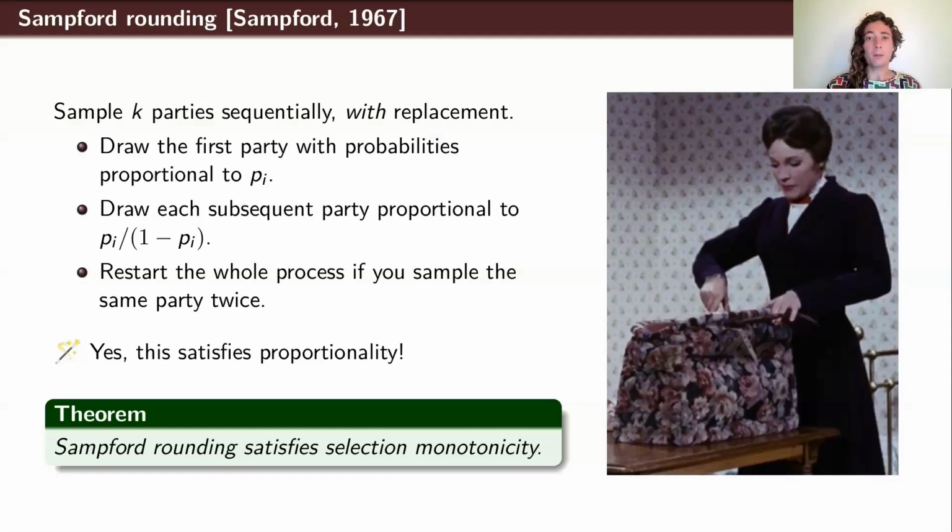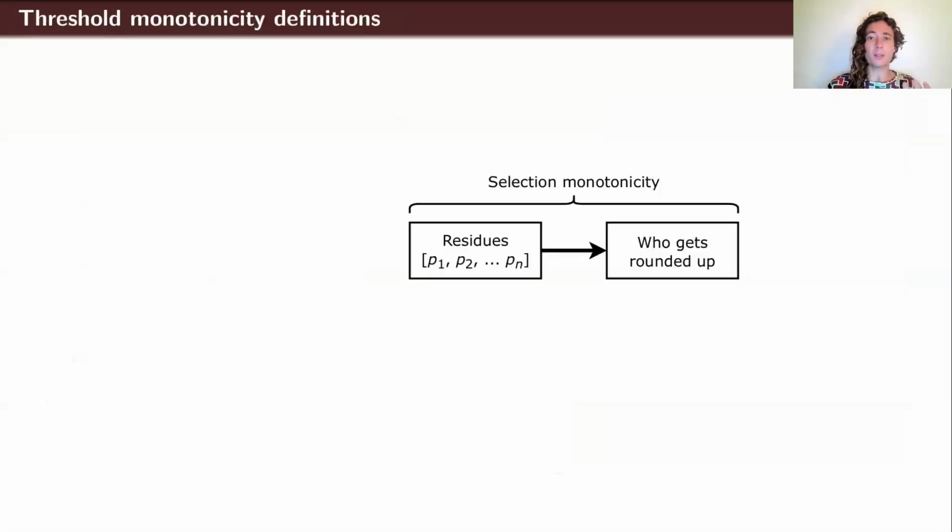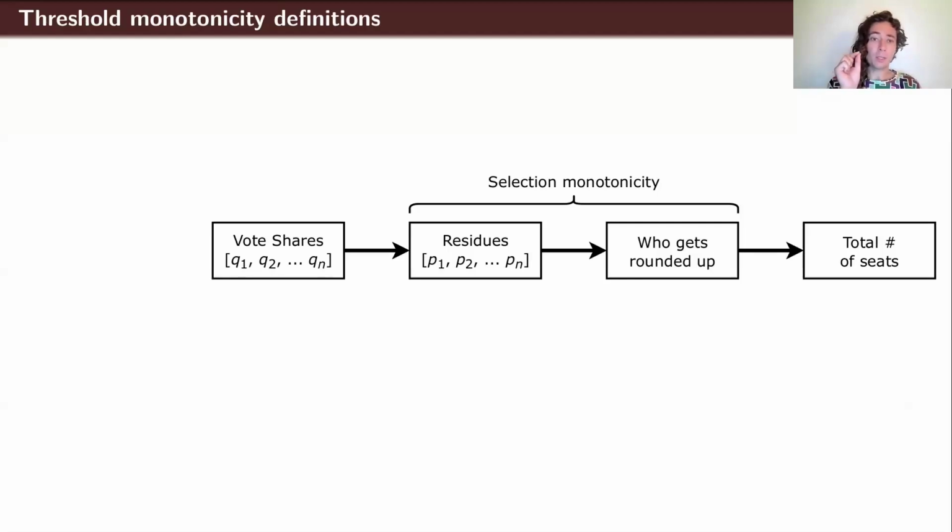I do want to say a bit more about some stronger axioms of monotonicity than what we might want. Selection monotonicity is really just concerned with this one part of the apportionment pipeline, where we take in as input our residues and use some rounding rule to determine who gets rounded up. It's just about monotonicity of that process in terms of the entire set being rounded up. However, this is really just one step in the pipeline, where we really care about how the total number of seats a party receives, specifically the probability of getting, say, a majority in parliament, depends on the initial vote shares, not just the set who gets rounded up depends on the residues.